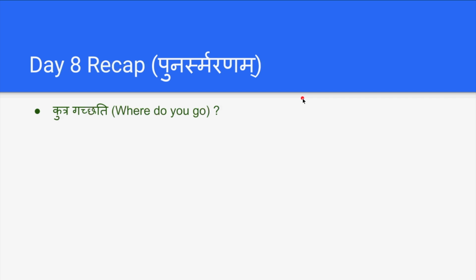Balakaha Karyalayam Gachati. Boy goes to office. Mata Vatikam Gachati. Mother goes to garden. And Pita Griham Gachati. Father goes to home.